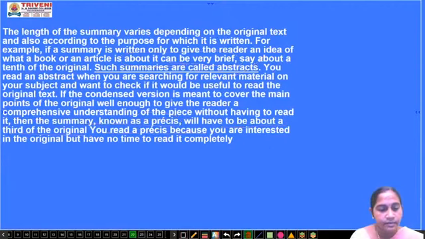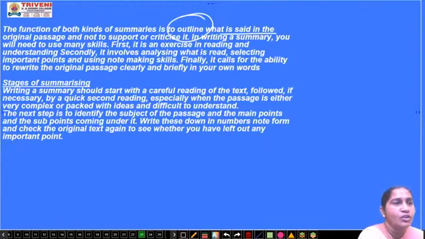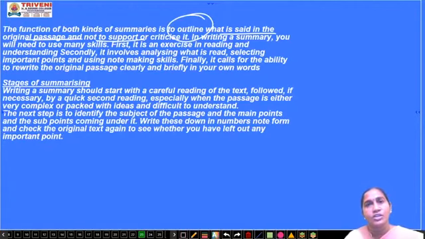Next one, the function of both kinds of summaries, the abstract and the précis, is to outline what is said in the original passage and not to support or criticize it. You are not supporting anyone or criticizing anyone. It is lack of time which makes the person read this abstract or précis.